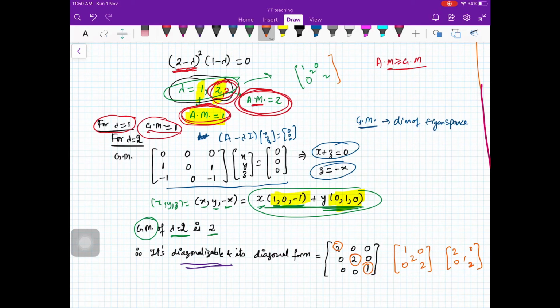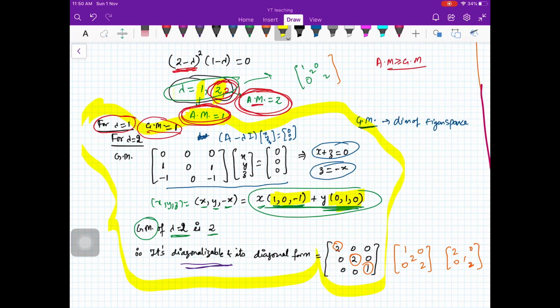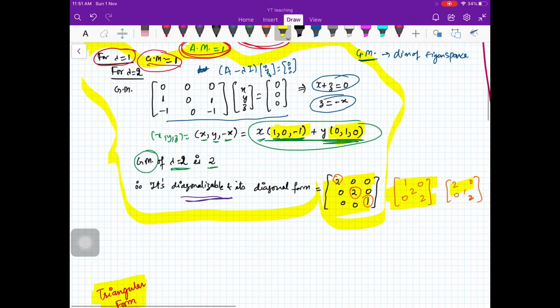So you get it? The moment you get the eigenvalues, you can write the diagonal form if you are sure that it is diagonalizable. Only to make sure that it is a diagonalizable matrix, we are doing all this task. Otherwise, the moment we get the eigenvalues and it is known to us that it is a diagonalizable matrix, then you can straight away write its diagonal form. You don't have to do anything else, just put the eigenvalues on the diagonal.